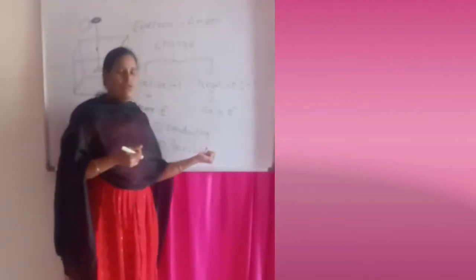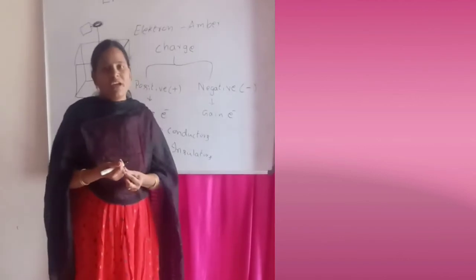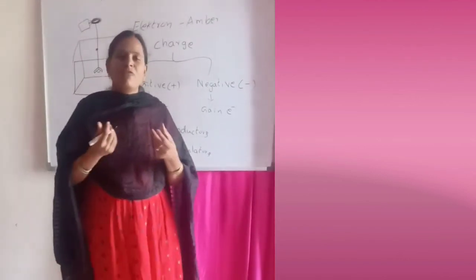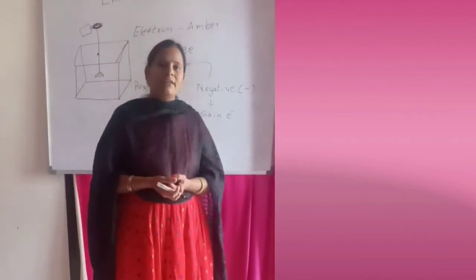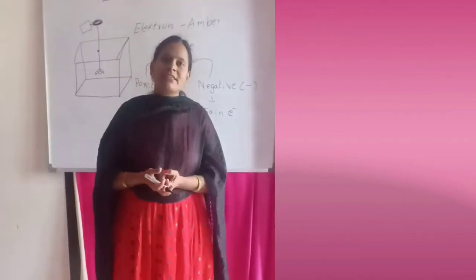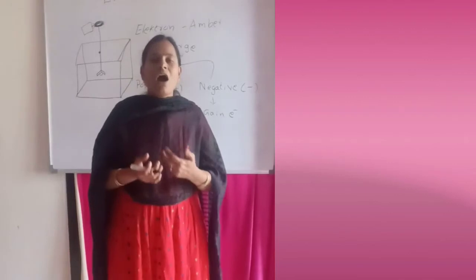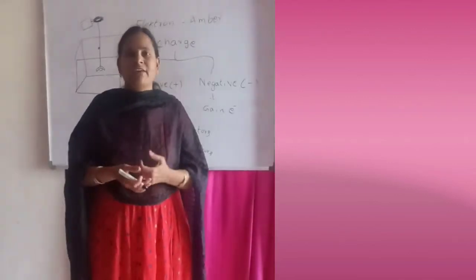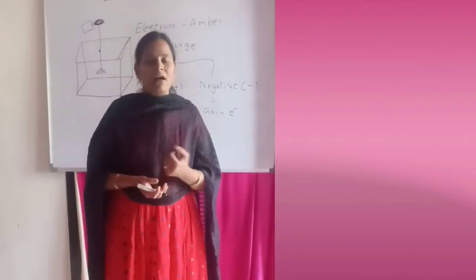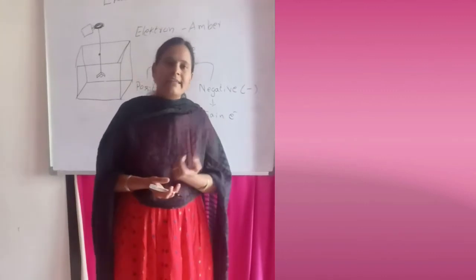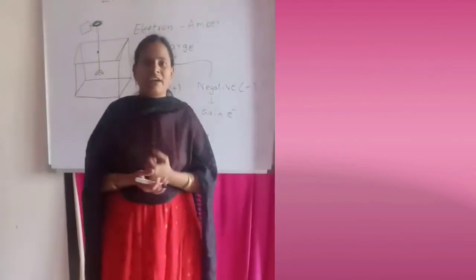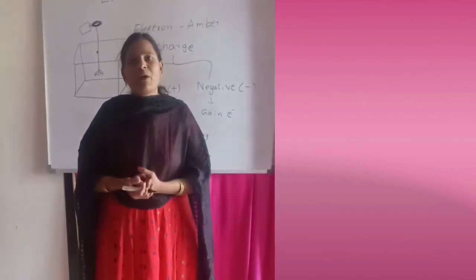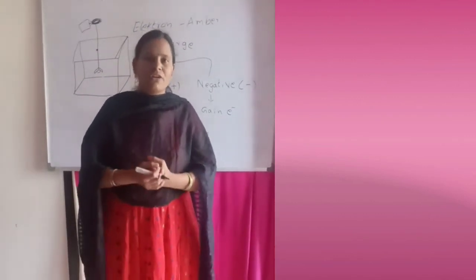So this is about the two types of substances depending upon the flow of charges. This is about electric charge, and in our next session we will discuss how electric charge is developed. One method is rubbing, which we already discussed, and the second is induction. So how induction creates electric charge, and what are the properties of electric charge.